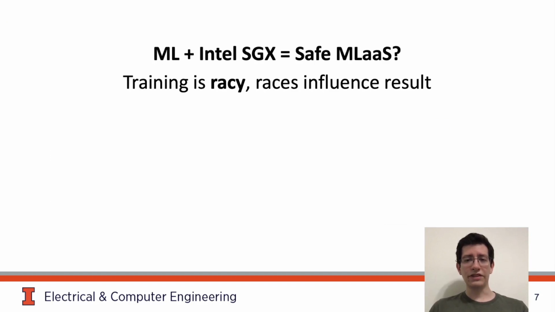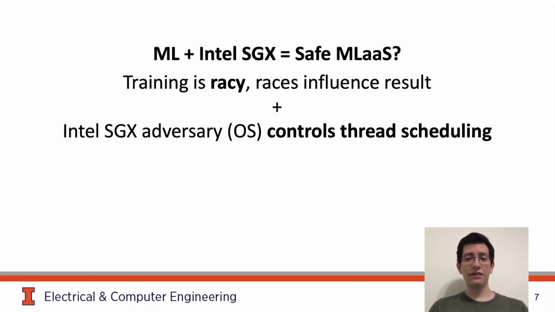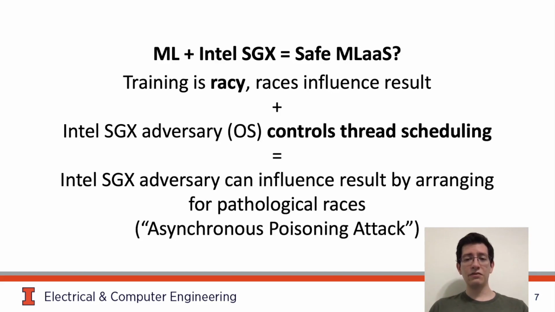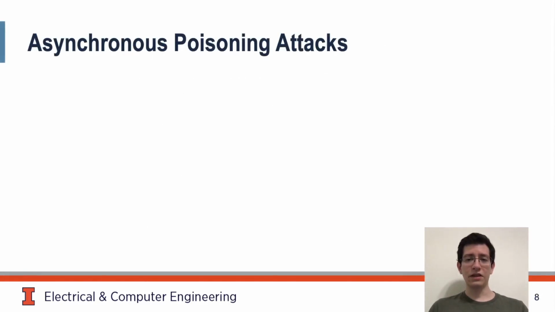High-performance training is racy. Races, therefore, influence the outcome of training. Under the SGX threat model, the adversary is privileged and controls thread scheduling. Today, we present an attack which allows an adversary to influence results by arranging pathological races, which we call APAs. APAs can cause different types of damage.